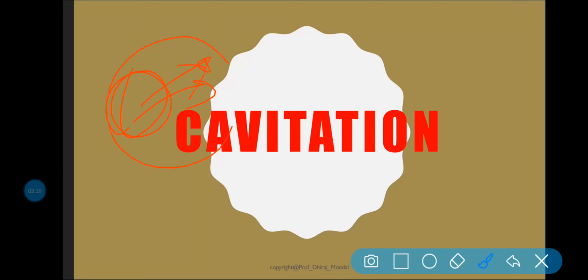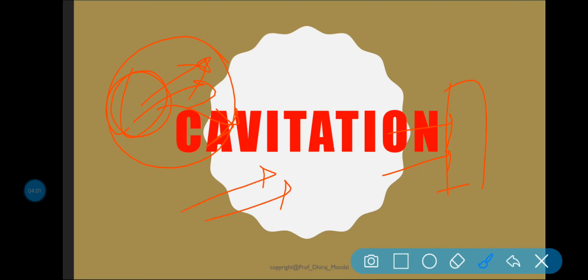If the vapor bubble collapses in the higher pressure, what happens? Higher pressure is generated, and some extra thrust is created by the vapor bubble when it bursts. When the vapor bubble collapses, a very high pressure is created. The metallic surface above which the liquid is flowing is subjected to this higher pressure, which causes pitting action.